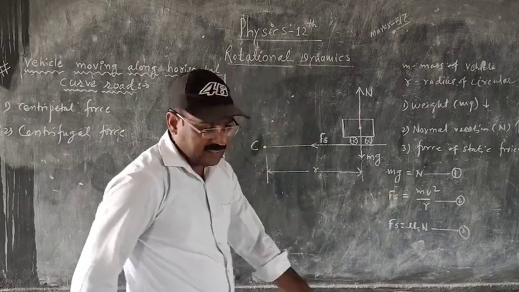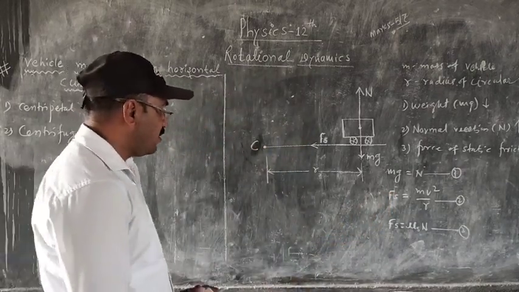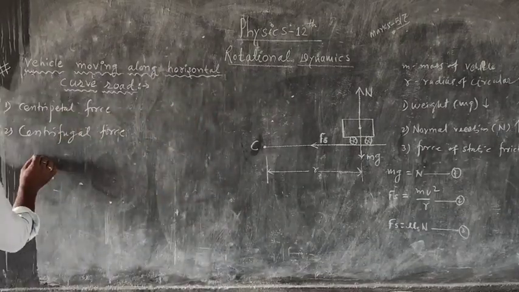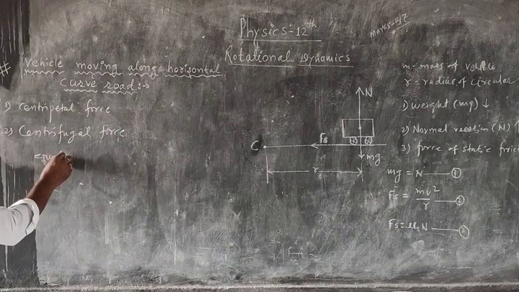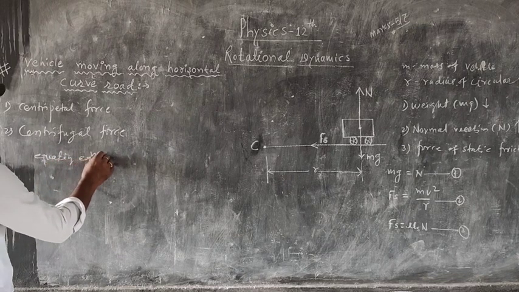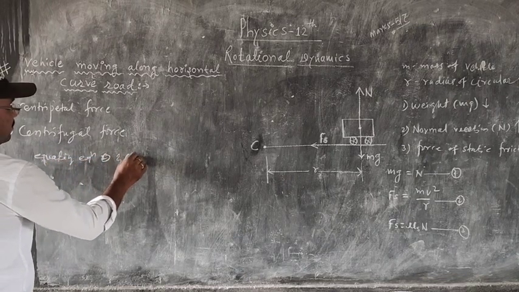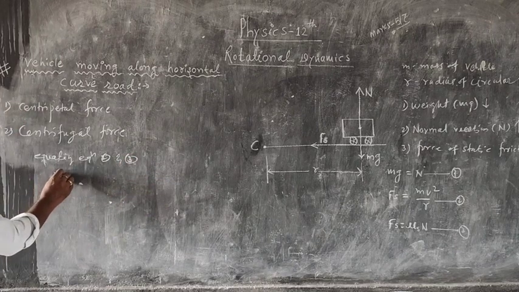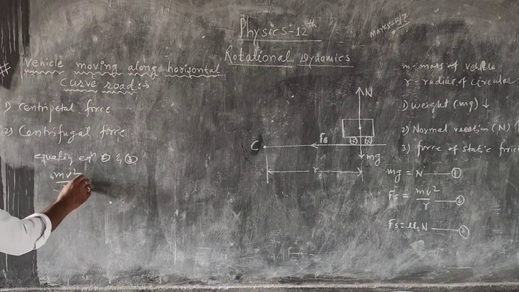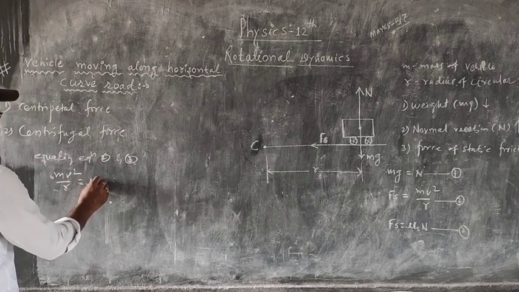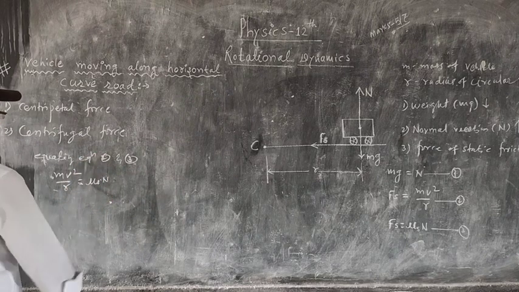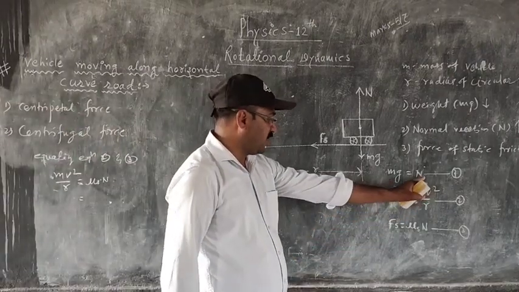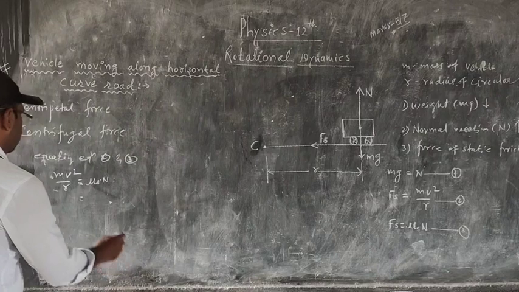So here, equating equation 2 and 3, what will you get? mv square upon r is equal to mu s into N. But from equation number 1, N is equal to mg.